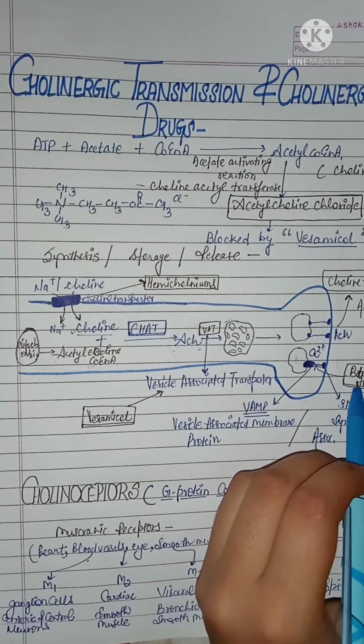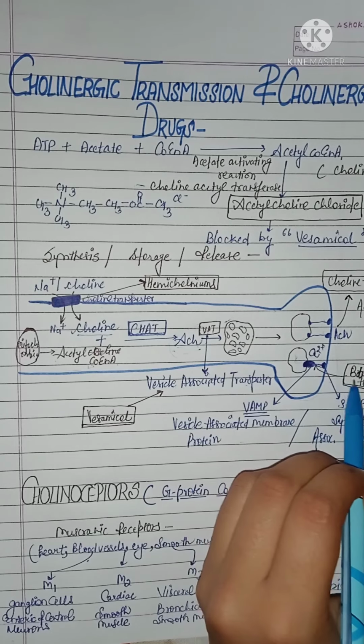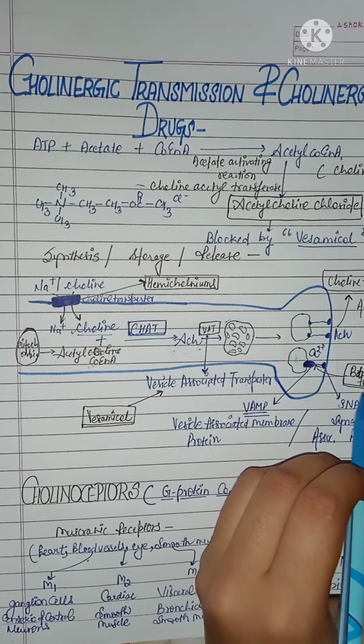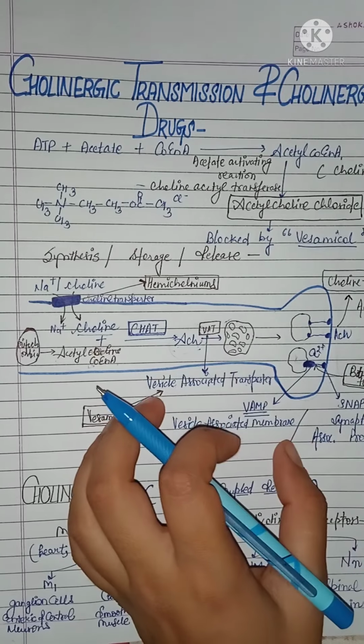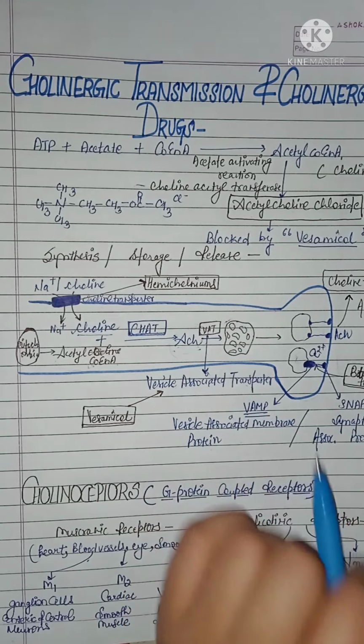And at last, the basic drug which prevents this linkage is botulinum toxin. So this is all regarding the synthesis, storage and release of acetylcholine.